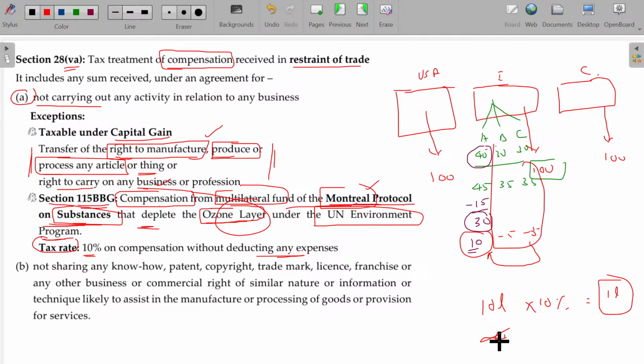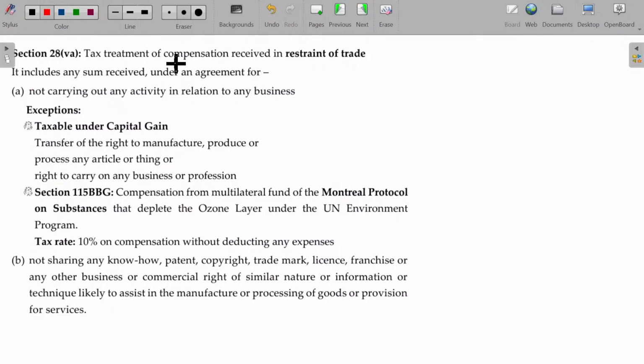Flat, whatever the receipt you get from the UN program, on that 10% will be the tax payable in this case. Is that okay? So hope you will now be able to understand any compensation you are receiving for restraint of trade will be considered as PGBP. Provided the receipt is of a capital gain nature, it will not be taxable under PGBP, but taxable under capital gains.